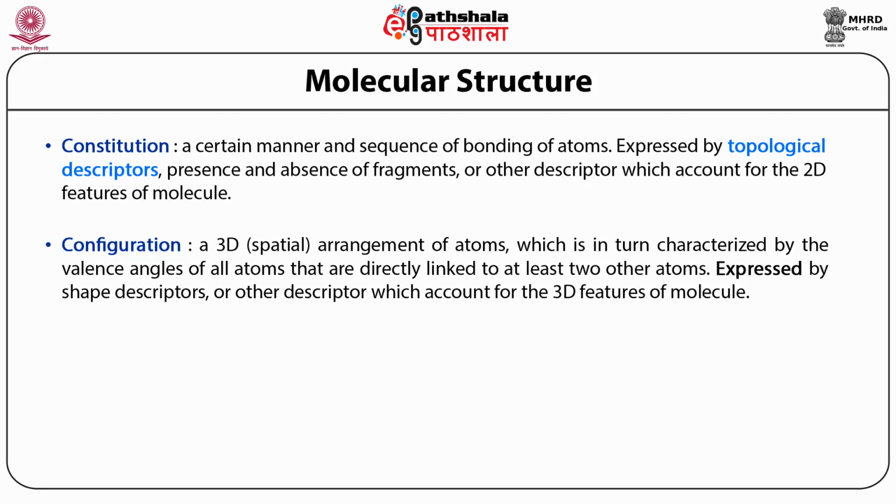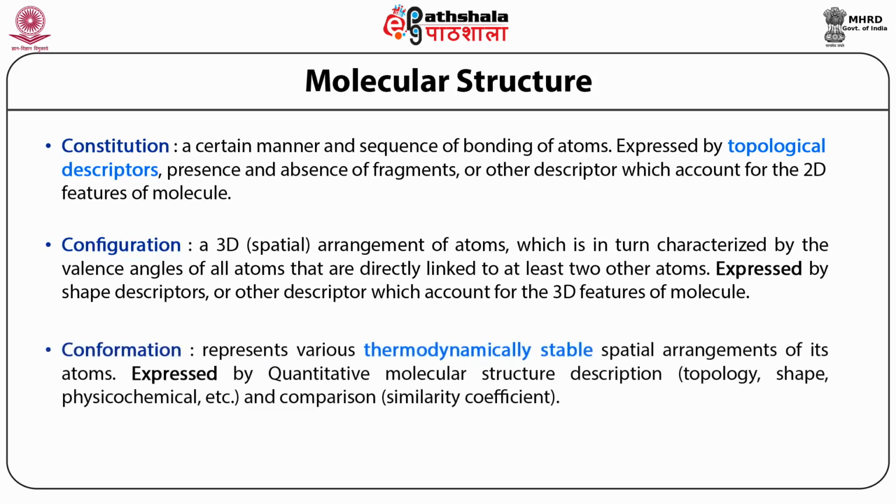Next comes another word called conformation. What are conformations? For the same molecule, we can have several conformations. Mostly it is well known that thermodynamically stable spatial arrangements are accepted as different conformations. These are expected as quantitative molecular structure descriptors because their topology will be different and their shape will be different.